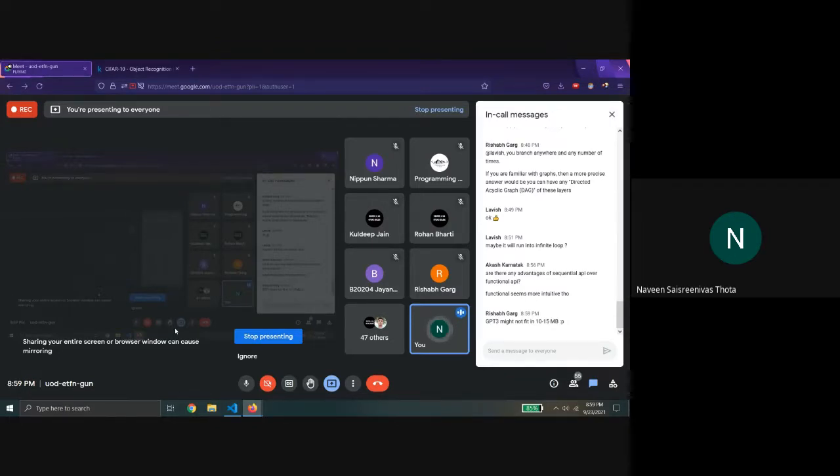So if you're using it for the same task, you don't need to make any changes to the model. You just download the pre-trained model and directly use it for your use case. But there are cases where this doesn't work. Supposing we give you a problem statement where you want to classify images of our campus, and you want to say which hostel is which, which hostel has what number.